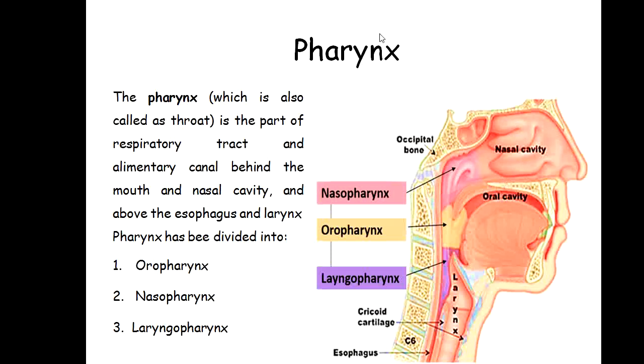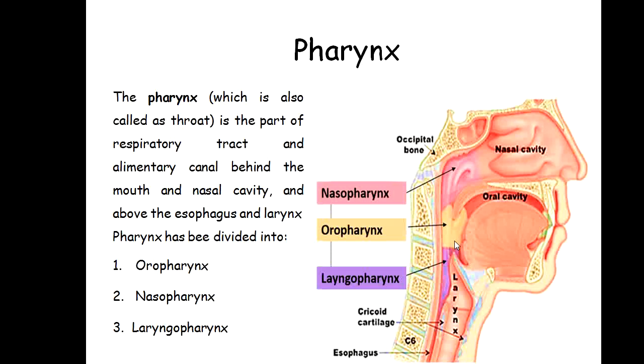Actually, the pharynx is also called the throat. It is part of the respiratory tract and the alimentary canal. The pharynx is part of the respiratory system as well as the digestive system.